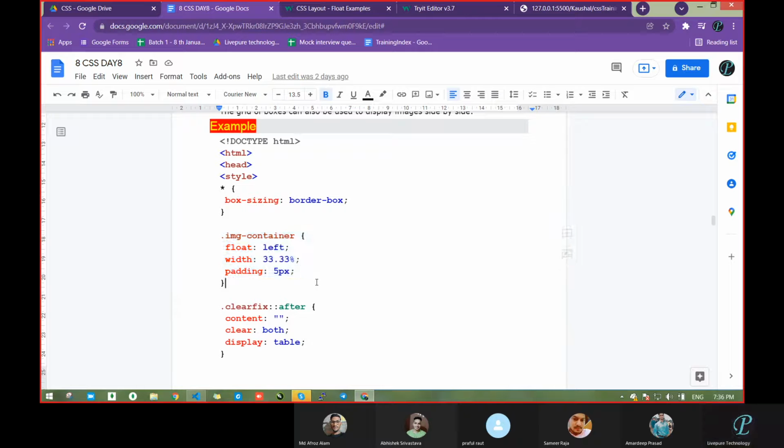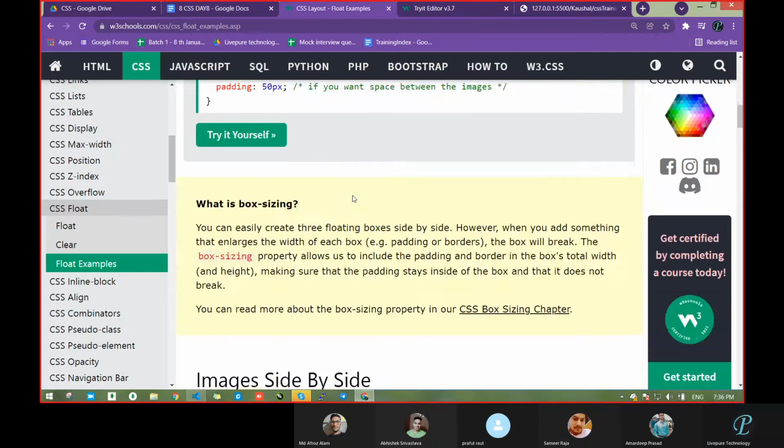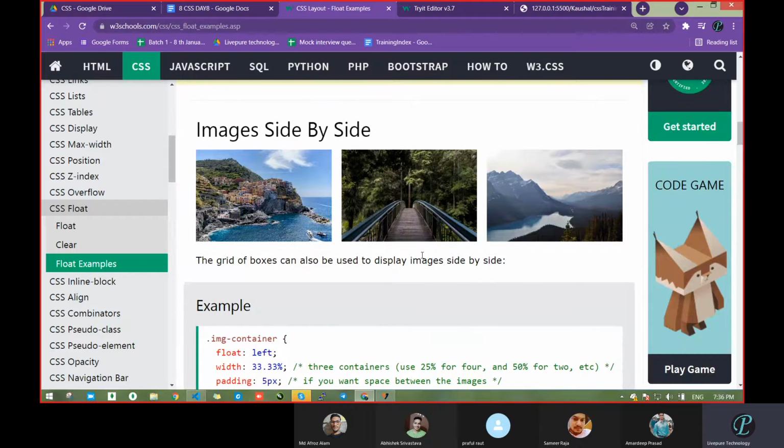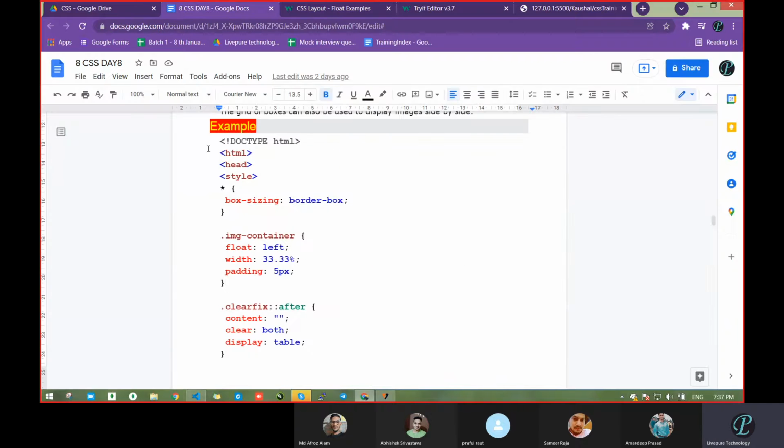Correct or not? If you want, I will show you here. See this image, you can make a gallery of this type. How are we making this? Just by code: float left, some width, and some padding. That's it.